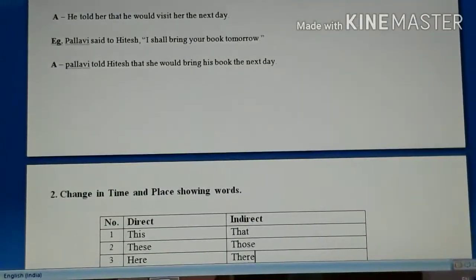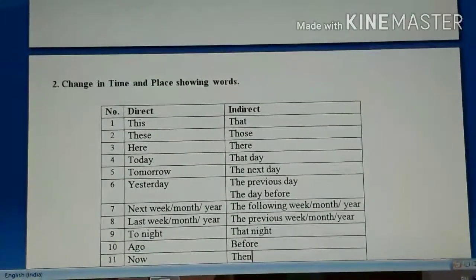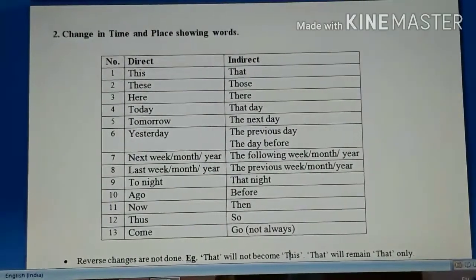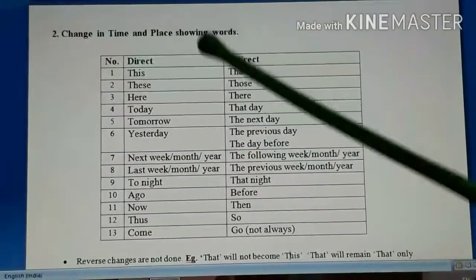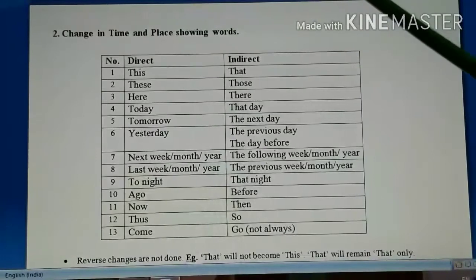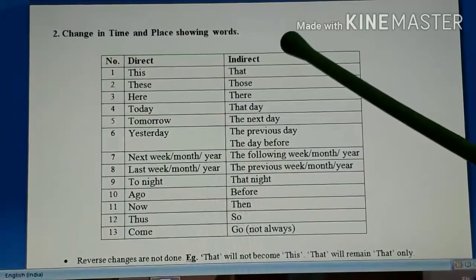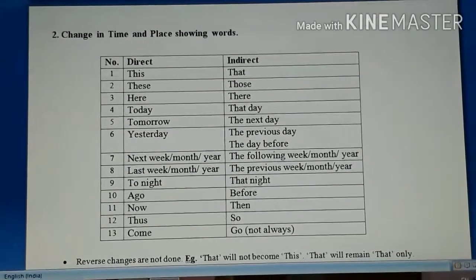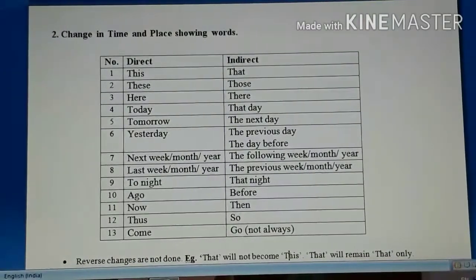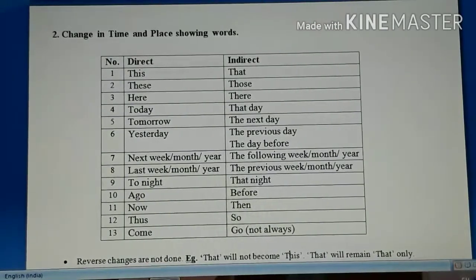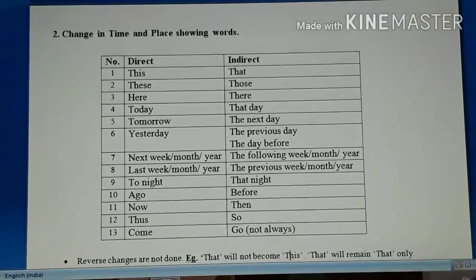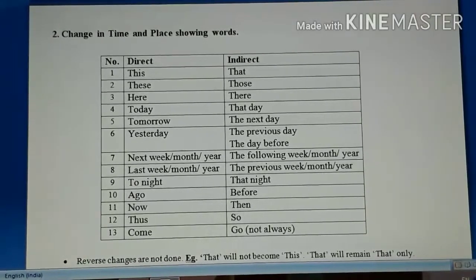Now moving forward, we see the second type of changes. The second type of changes over here are the changes in time and place showing words. Now all these, students, you are supposed to mug up. You must learn them by heart. Because in indirect speech, anywhere if you make a mistake, the entire sentence is wrong. So you will not get any marks for that. Half marks are not given.